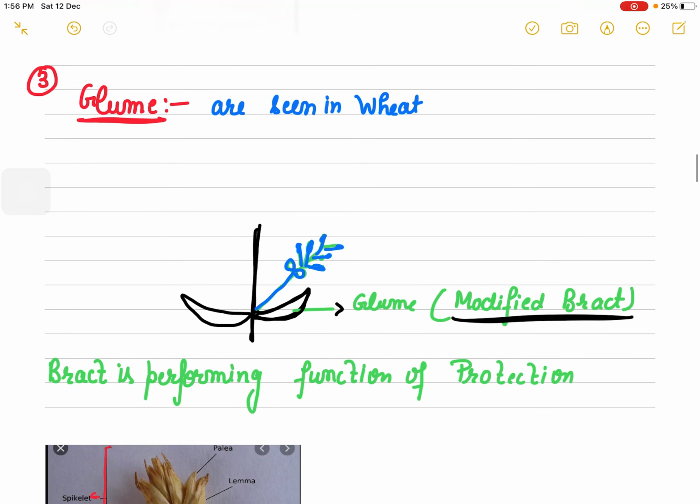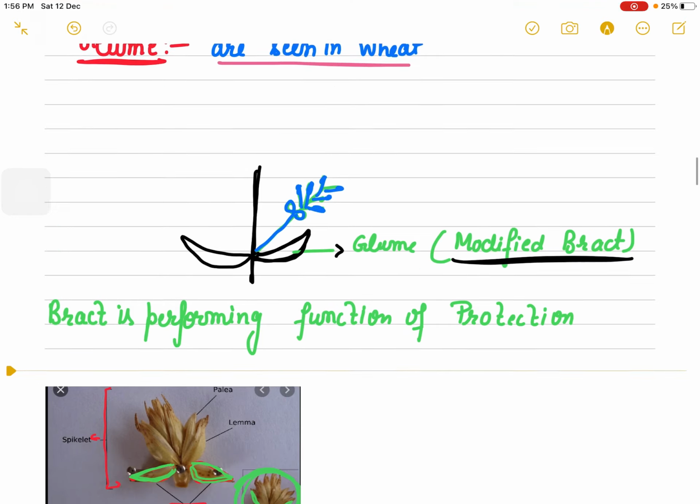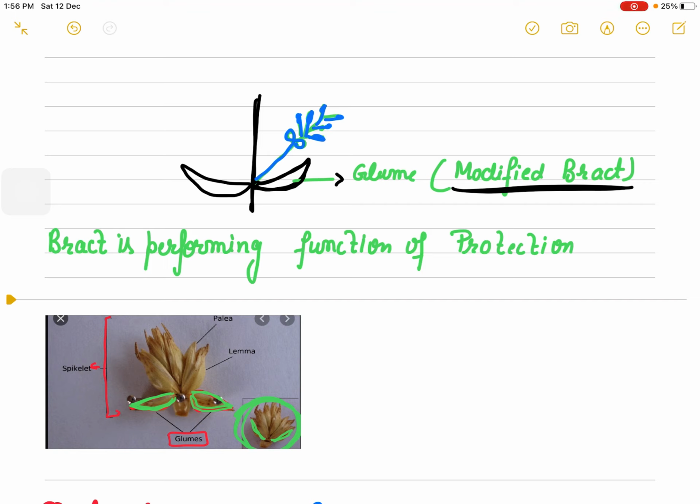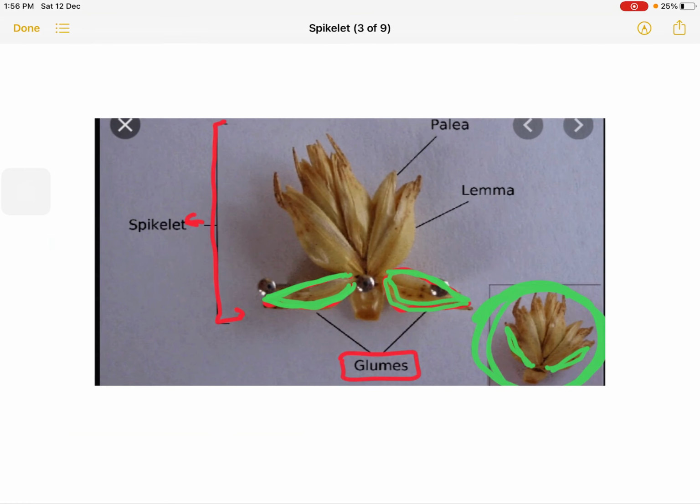The third type of modification of bract is glume. Glume is not for attraction. It is a modified bract, the glume in wheat, for the function of protection.